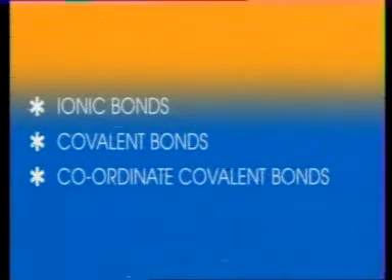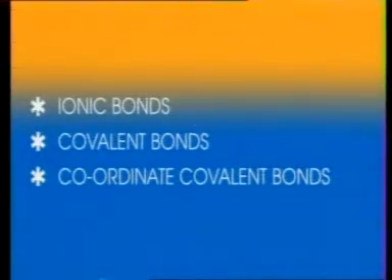Dear students, now you have come to know how a bond is formed. There are three types of bonds: ionic bond, covalent bond, and coordinate covalent bond. Let's discuss ionic bonds first.